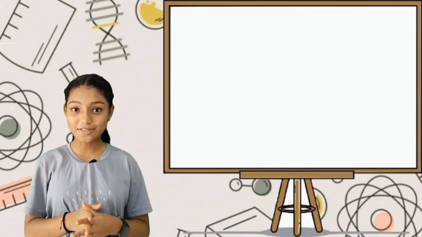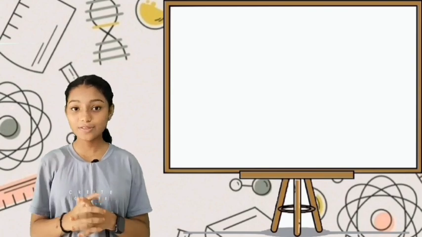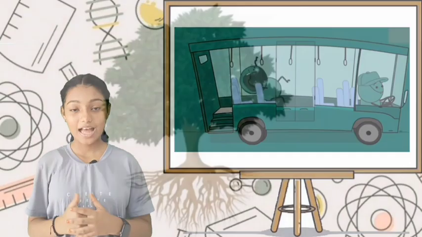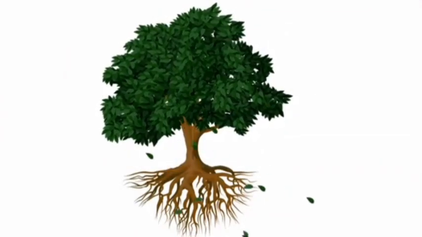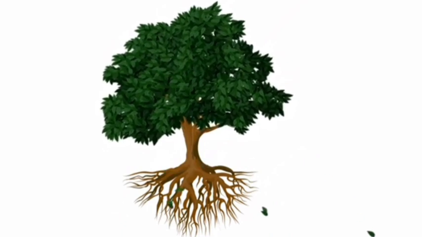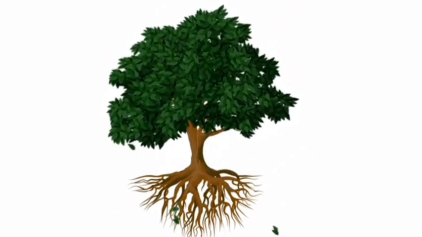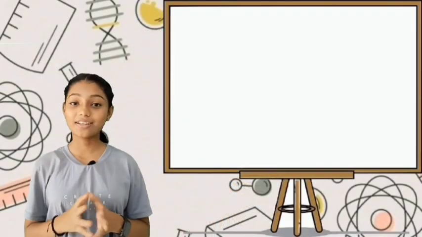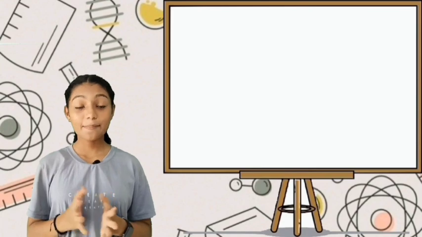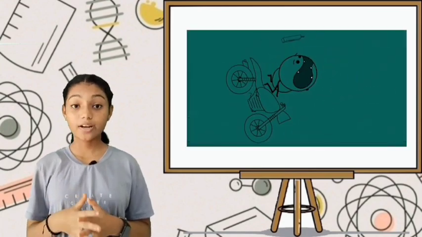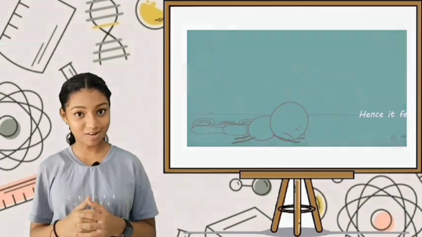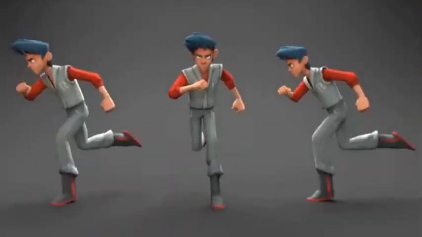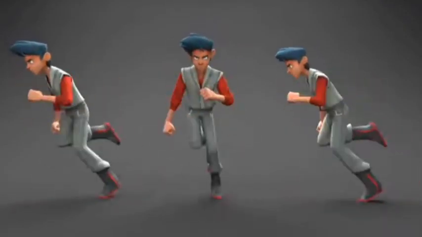So let's look at some examples of inertia of rest. The first one is falling down backwards when a vehicle is started suddenly. The second one is when a branch of a mango tree is shaken, mangoes fall just as the branches start moving. Examples of inertia of motion are: the passengers move forward when a fast-moving bus suddenly stops. Also, a running athlete cannot stop himself abruptly at the finishing line in a race.